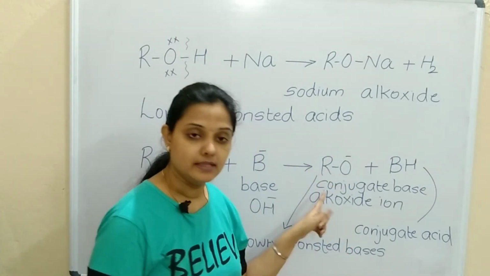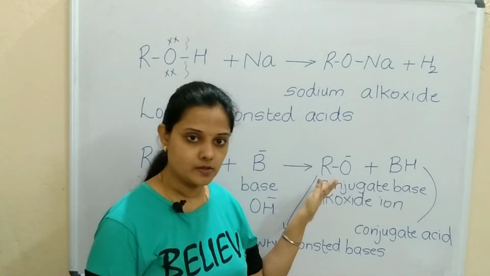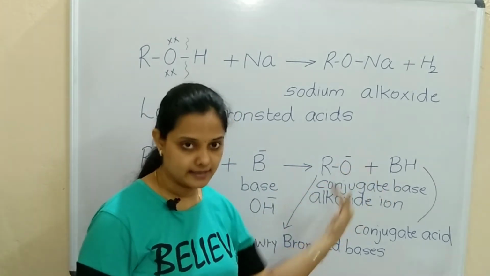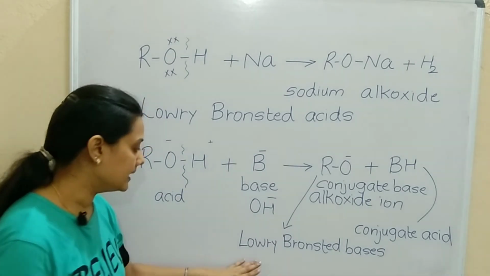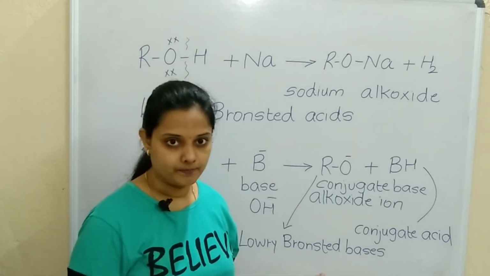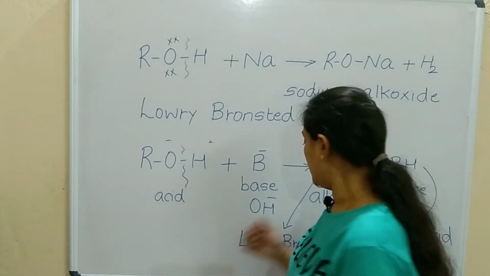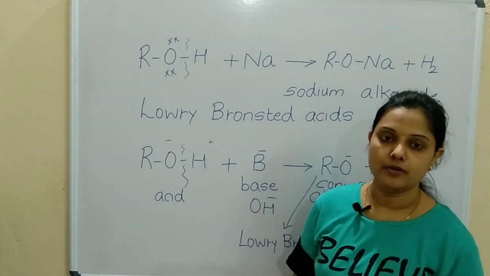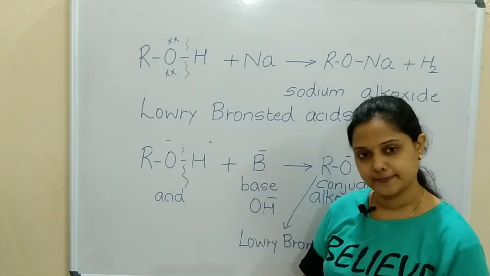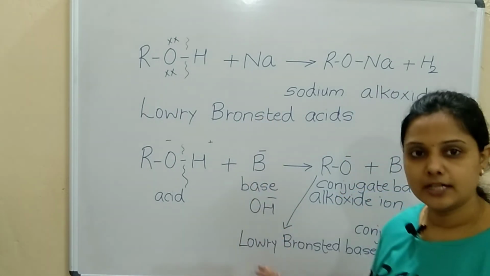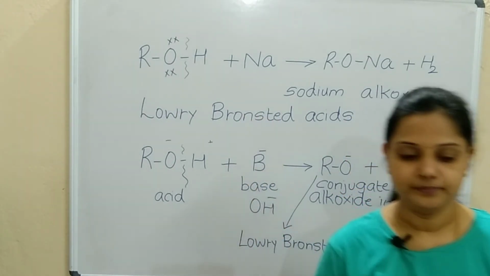The alkoxide ion is negative, so it can accept H, and at that time it acts as a base. So alcohols are Lowry-Bronsted acids, and alkoxide ions are Lowry-Bronsted bases. Hope it is clear to you, just make a note of it.